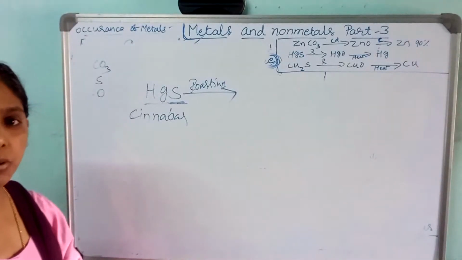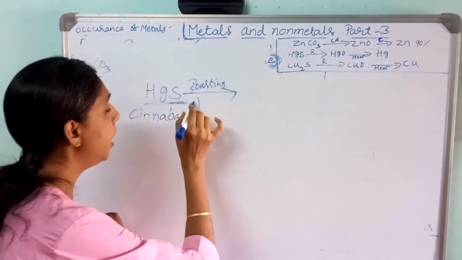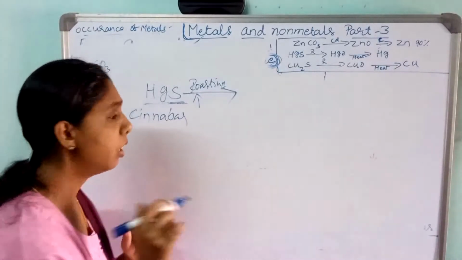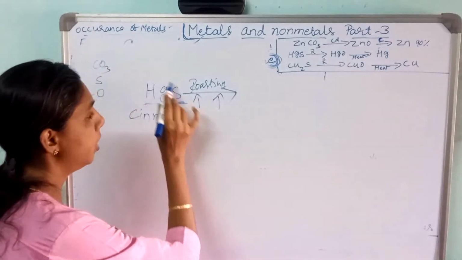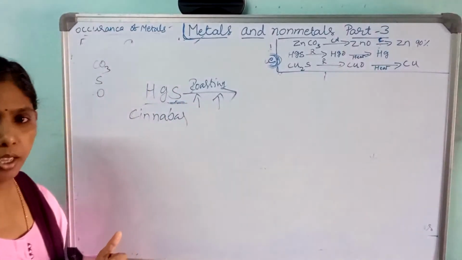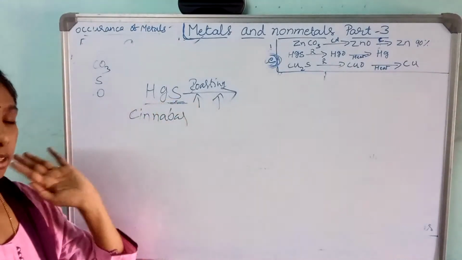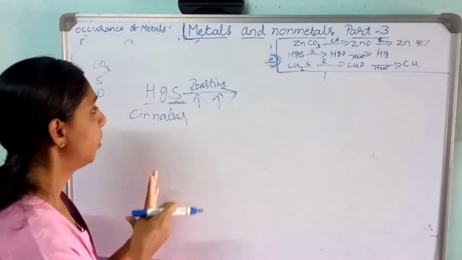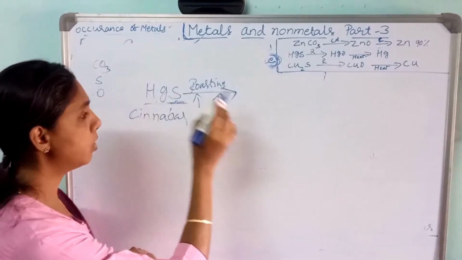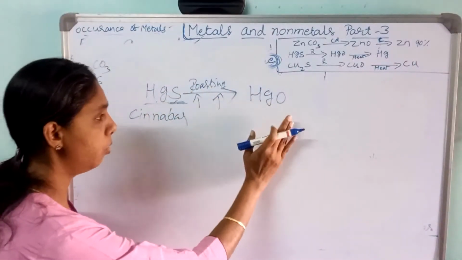What will happen in the roasting? Here this mercuric sulfide will be heated with a high amount of heat and with a lot of air, because there is no oxygen here. You see, oxygen is not there. So with a high amount of air and more amount of heat, they are going to heat. Okay, so mercuric sulfide on roasting converts into mercuric oxide. Sulfide ore is converted into oxide ore.